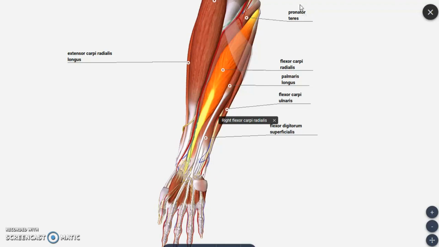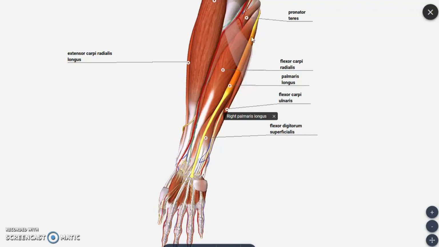So for pronation of the forearm region we have this muscle teres, in the sense of rounded appearance we will call teres. We already have come across this name in teres minor and teres major in the scapular region. So pronator teres is the first muscle which is used for pronation, and then we have the flexor muscle, that is flexor carpi radialis. Later we have another muscle which we will call palmaris longus.